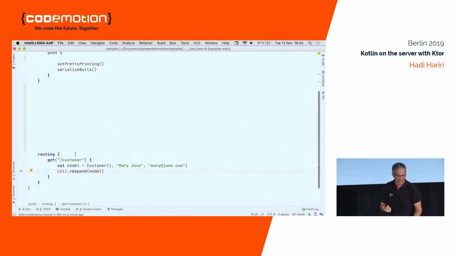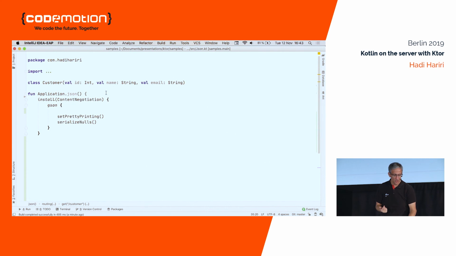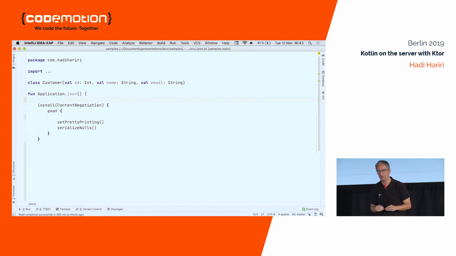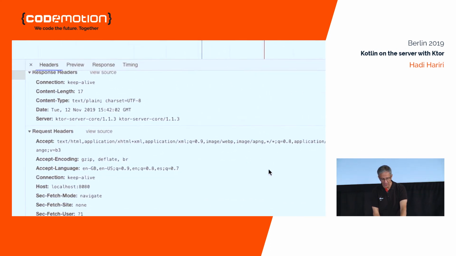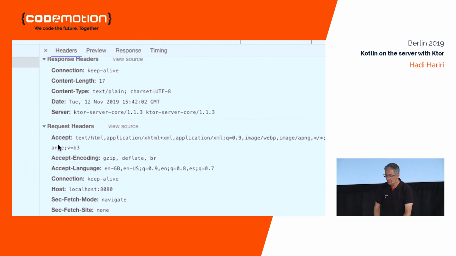Now, how does it do that? Well, I'm installing the feature which is called content negotiation. How many of you are familiar with content negotiation? Content negotiation isn't just about sending back JSON. It is essentially a mechanism by which the client and the server negotiate some things. Normally, that negotiation takes place using the Accept header.